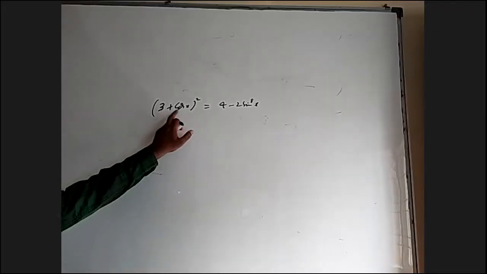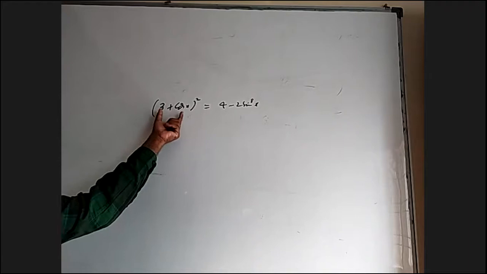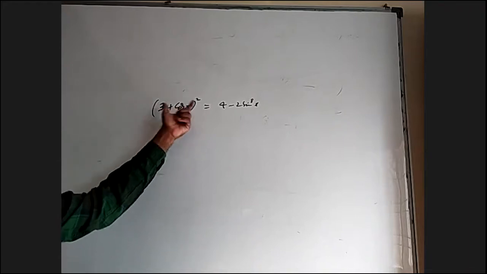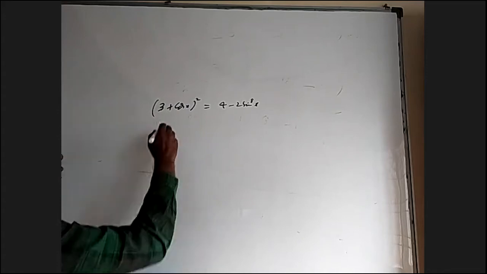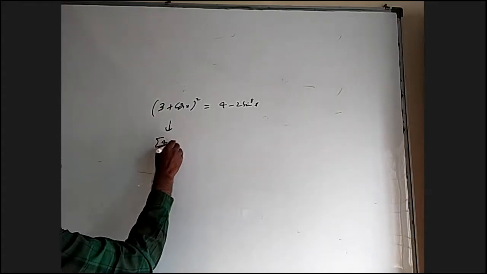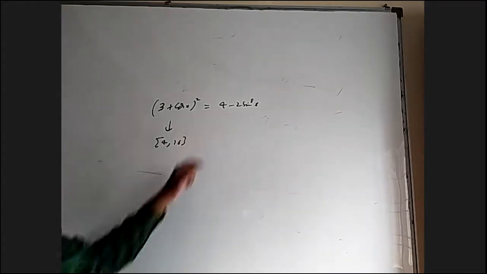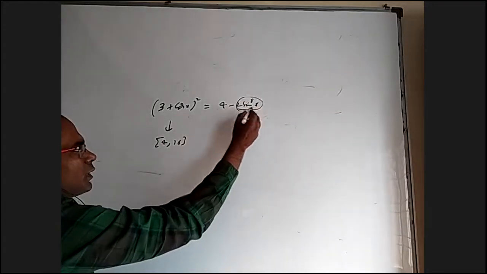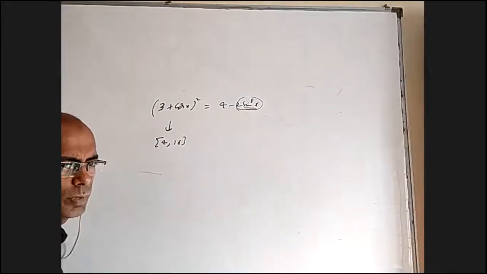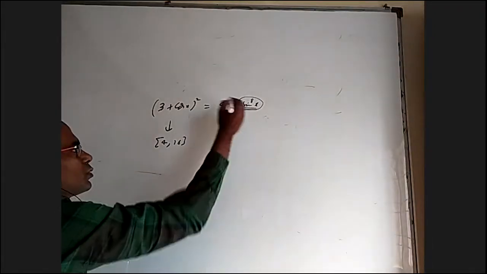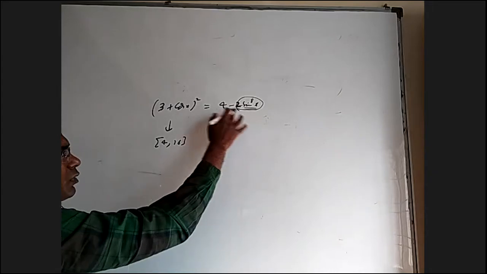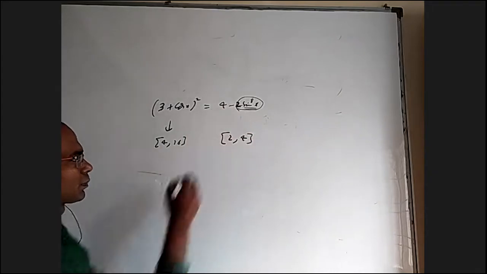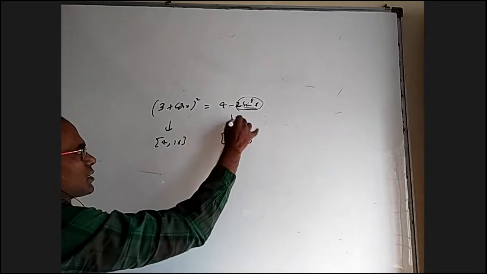Now, 3 plus cos x alone, the minimum value is 2 and the maximum value is 4. When you square it, it will be from 4 to 16, isn't it? So this range is closed 4 to 16. This one, sin power 8x, is between 0 and 1, so 2 times it will be between 0 and 2. From 4, if you subtract that, 4 minus 0 is 4, 4 minus 2 is 2, so it is closed 2 to 4. RHS range is this. Everybody agrees?